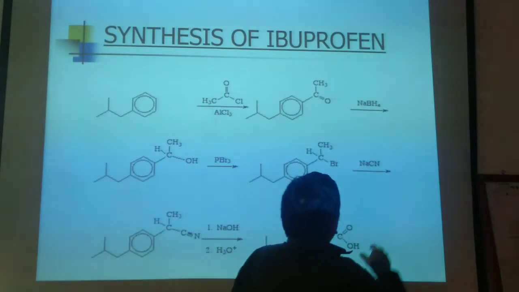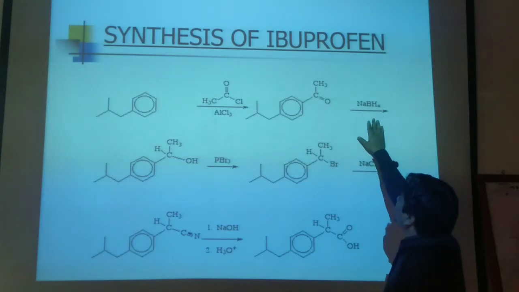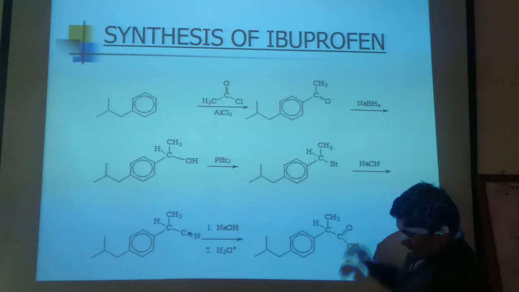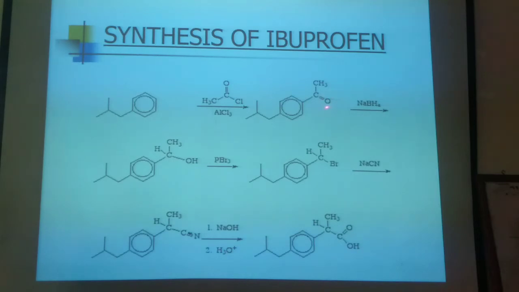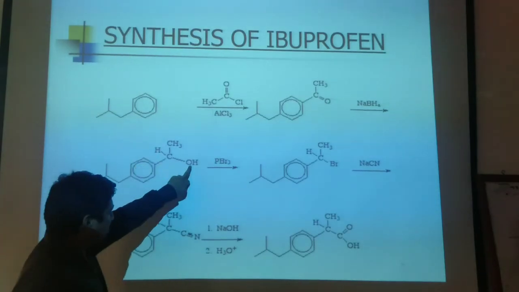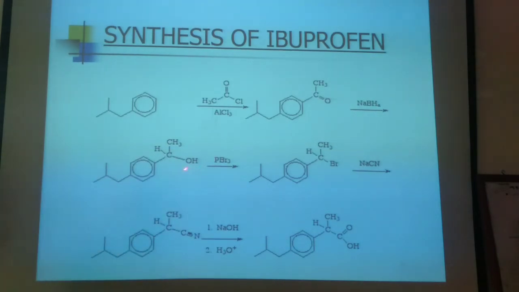In the next step, what happens? You use a strong reducing agent, sodium borohydride or lithium aluminum hydride. The pi electron will move towards oxygen, so a proton will be added and that position will become positively charged, an electron deficient carbon, and a hydride will be added here. So that will be the structure formed. That is a hydride and that is a proton attached. So from the acetyl group, an alcohol group is generated. That is the alcohol.